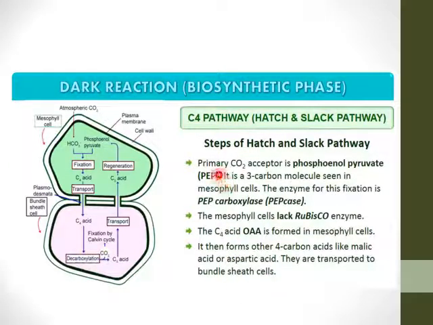The steps. The primary CO2 acceptor is phosphoenol pyruvate. It has 3 carbon molecules, and it is in the mesophyll cell. The enzyme is phosphoenol pyruvate carboxylase. So mesophyll cells lack the Rubisco enzyme. C4 acid, that is oxaloacetic acid, is going to be formed in the mesophyll cell. It then forms another C4 compound, that is malic acid or aspartic acid, and they are transported to the bundle sheath cell.